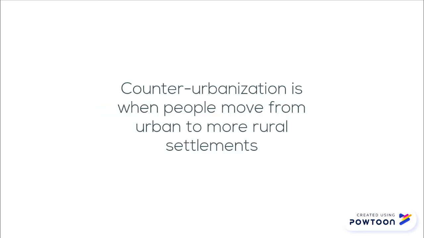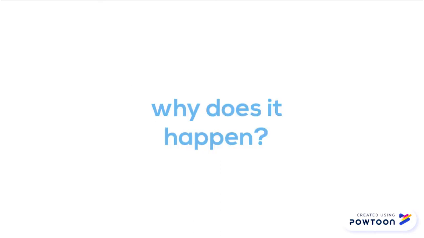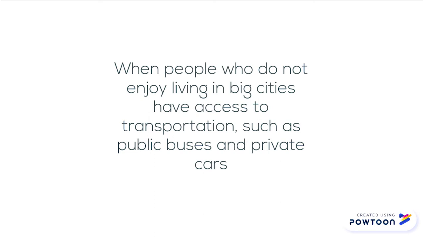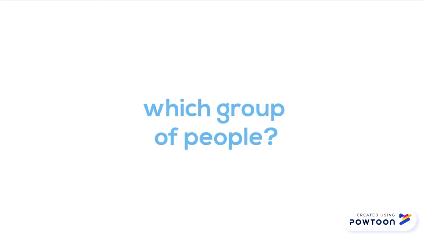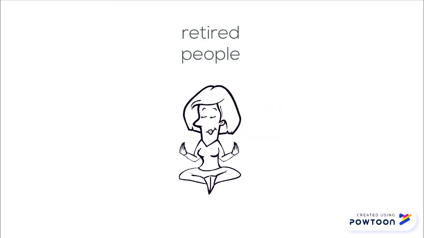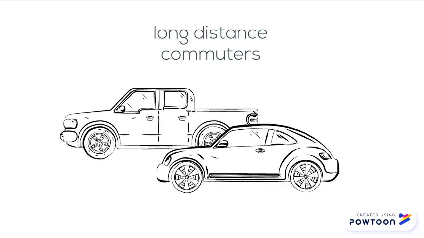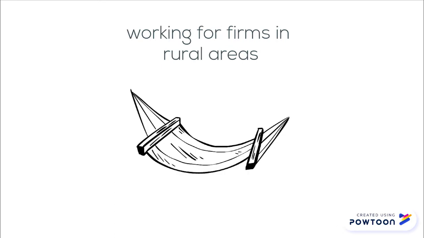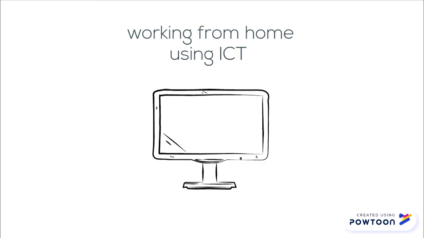Counter-urbanization is when people move from urban areas to more rural settlements. This happens when people do not enjoy living in big cities, and have access to transportation, such as public buses and private cars. Retired people who no longer need to go to work every day. Long-distance commuters who can afford commuting costs and are prepared for long journeys. Those who are working for firms in rural areas. Those who are working from home using ICT.